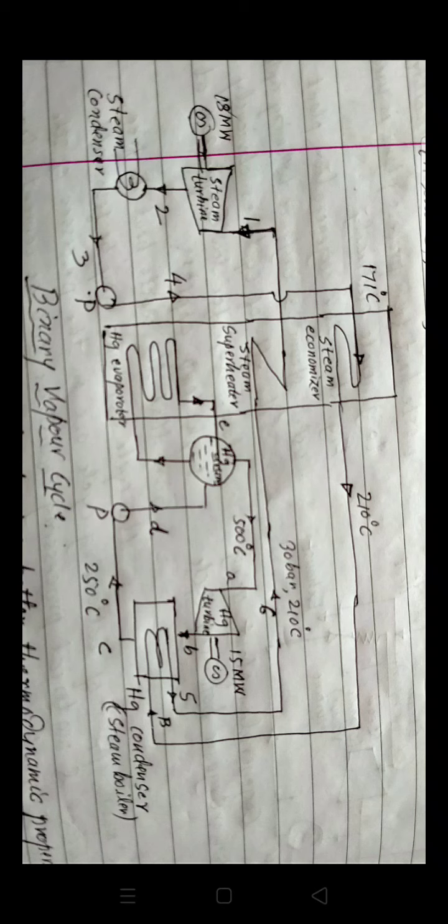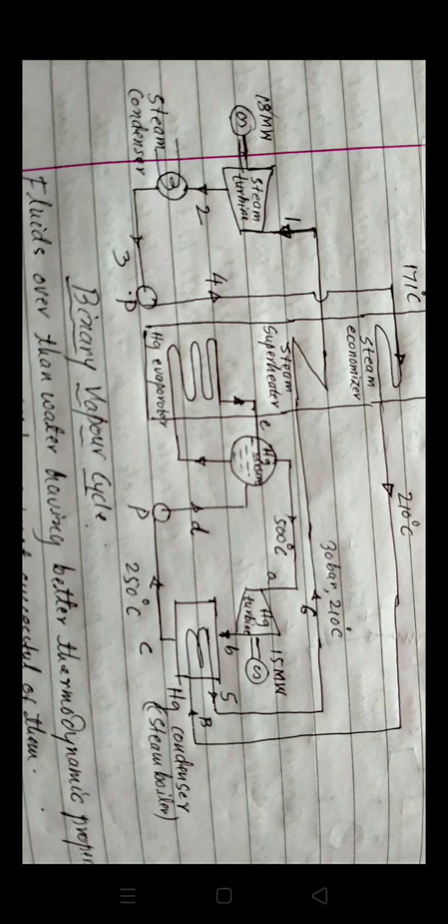In this diagram of binary vapor cycle, we have 1, 2, 3, then 4, then 5 to 6, and another circuit, another diagram, is A, B, C, D to E. So in this diagram, the main parts are steam turbine, steam economizer, steam superheater, mercury evaporator, mercury drum, mercury turbine, and mercury condenser, also treated as steam boiler.